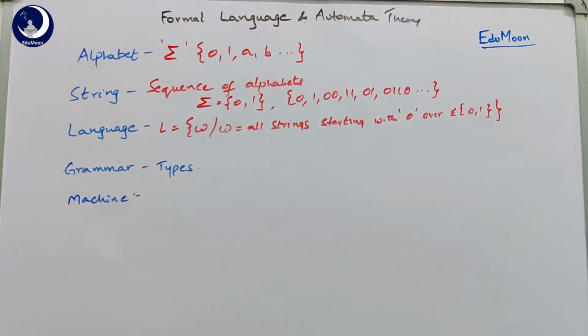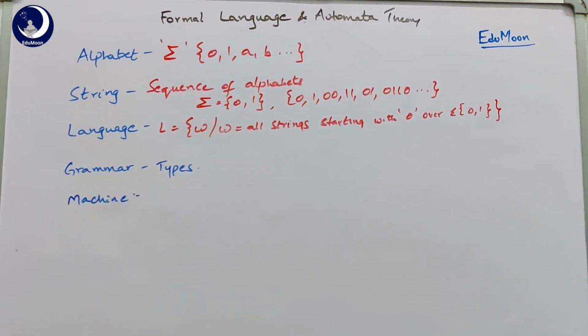Now we go with the definition of a machine. So a machine or an automata takes the input string and processes it, and it can accept or reject it from the given production available. So each language can be implemented using a machine or an automata, which can accept the strings which are in the particular language.